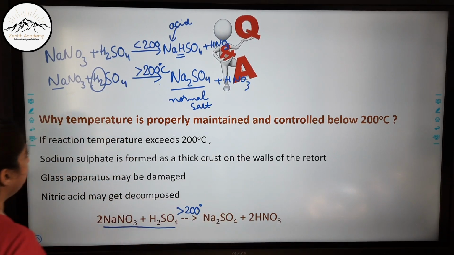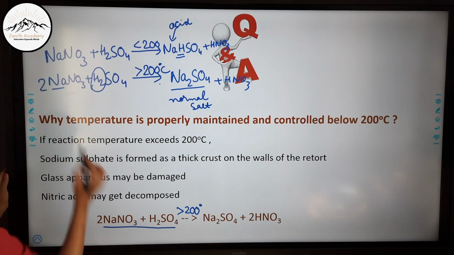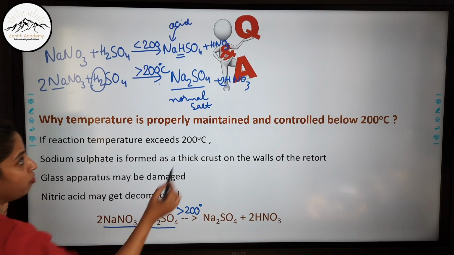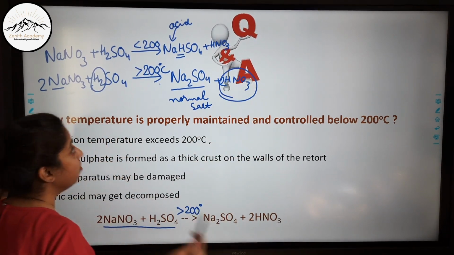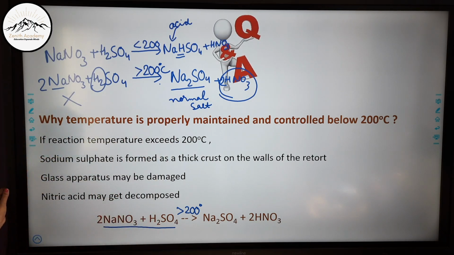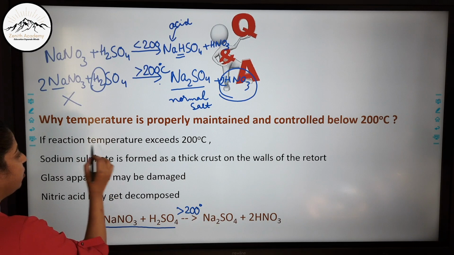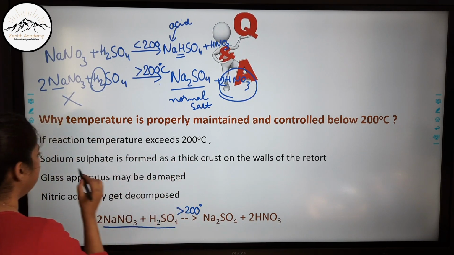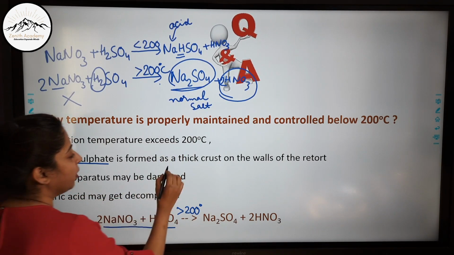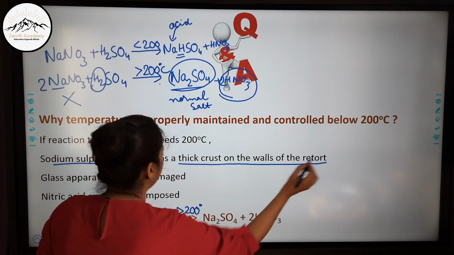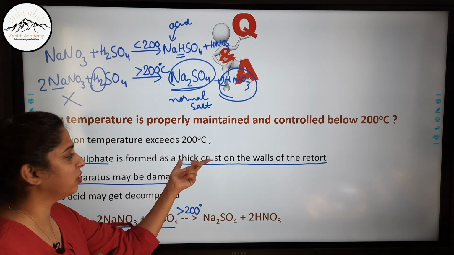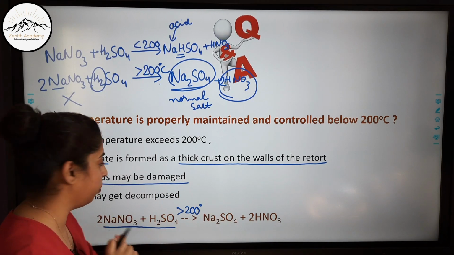One more thing you should note is that here the ratio also changes. It becomes 2:1 and it forms 2 nitric acid, so here we are getting 2 molecules of this. Still, we are not using this method, and there are 2 reasons. If the reaction temperature exceeds 200, sodium sulfate is formed. This sodium sulfate forms a thick crust on the walls of the retort, and the glass apparatus may be damaged. It is very difficult to remove.